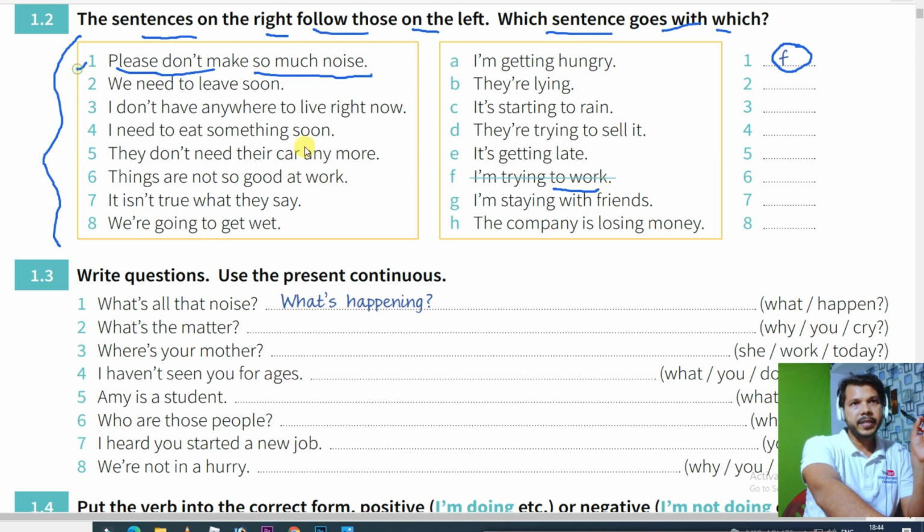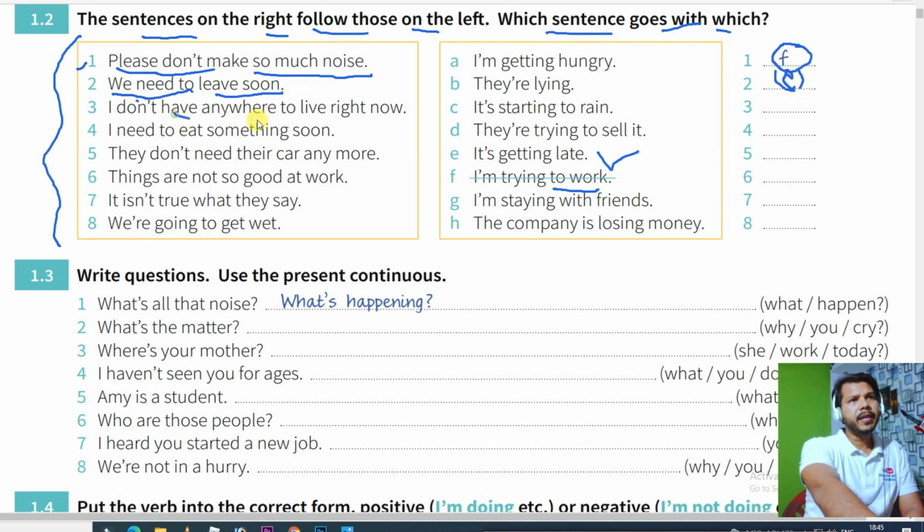So number 1 matches F. So we have written here F. What about number 2? We need to leave soon. Okay, so which is going to match? We need to leave soon means what? I am getting hungry? No. They are lying? No. It's starting to rain? No. They are trying to sell it? No. It's getting late. Yeah, it's getting late. E is going to match with this. We need to leave soon. So number second is E. So you can put here E.